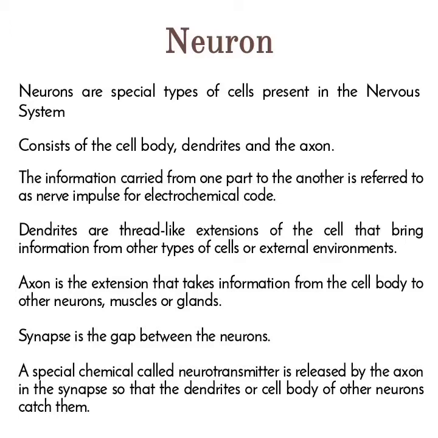Dendrites are thread-like extensions of the cell that bring information from other types of cells or the external environment. Axon is the extension that takes information from the cell body to other neurons, muscles, or glands. Synapse is the gap between the neurons. A special chemical called neurotransmitter is released by the axon in the synapse so that the dendrites or cell body of other neurons catch them.